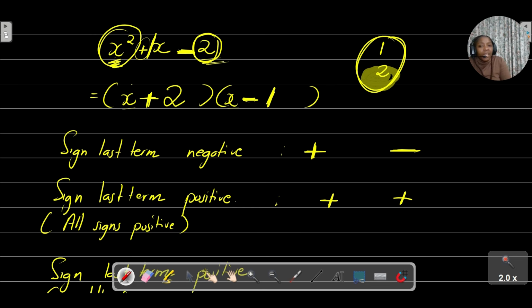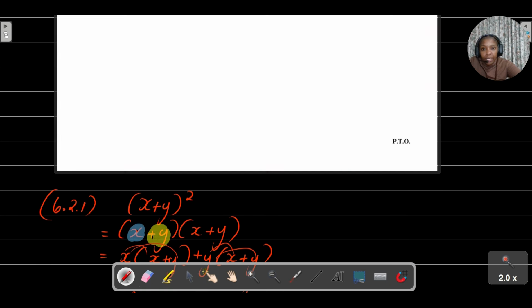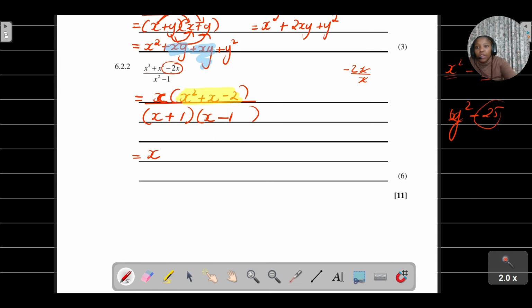Then from there I factorize, and you can also always just check your answer. Positive 2 times negative 1, sorry, gives us negative 2. Then positive 2 minus 1 gives us positive 1. So you see that we've actually factorized this trinomial properly.